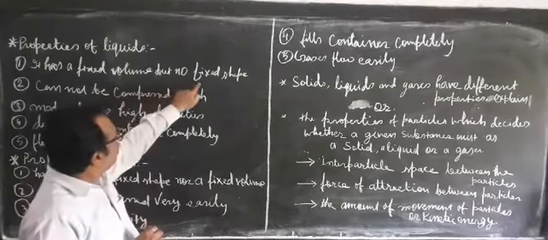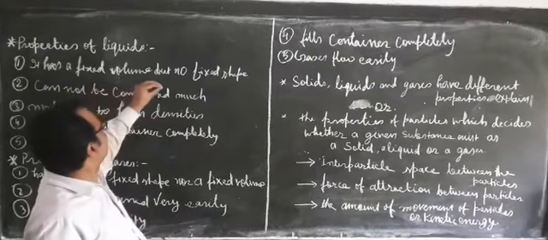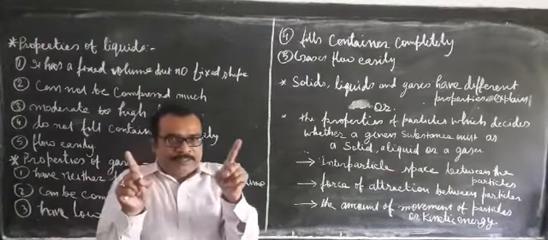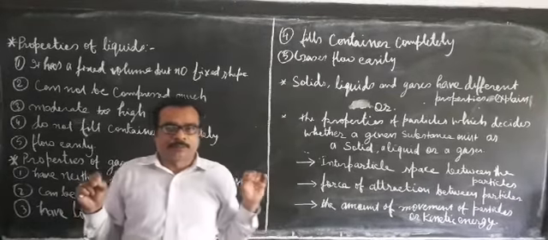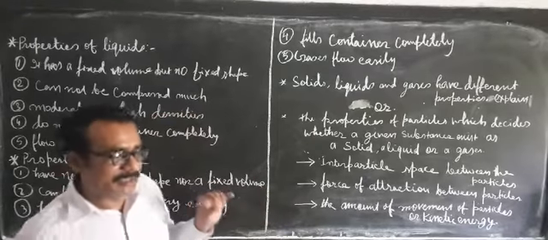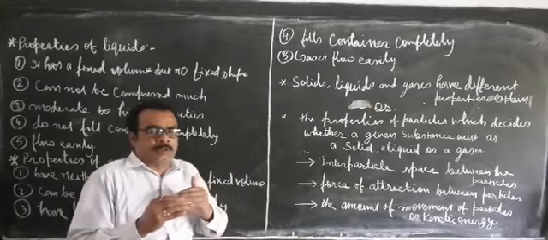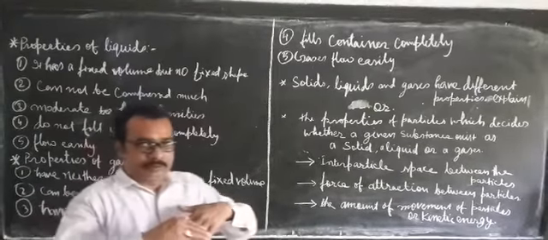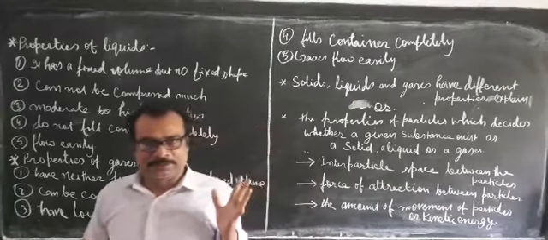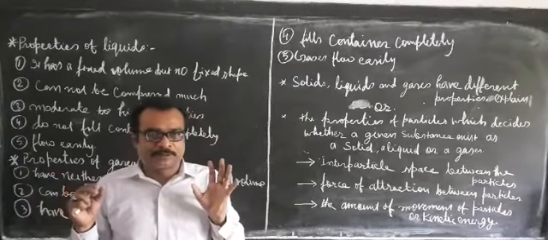Fixed volume but no fixed shape. That means the forces of attraction available in a liquid are quite enough to bind the particles together, but these forces are not that capable of holding the particles at one place. So the particles can change their position.